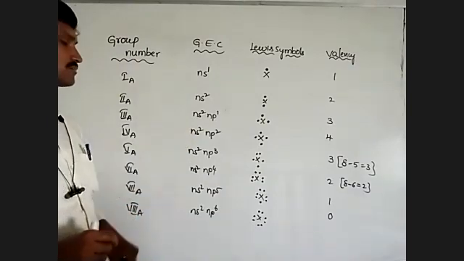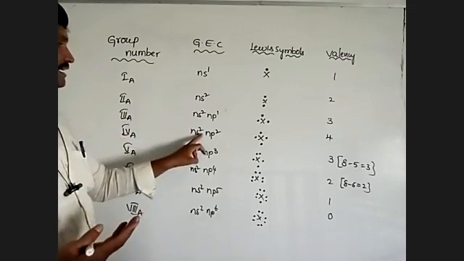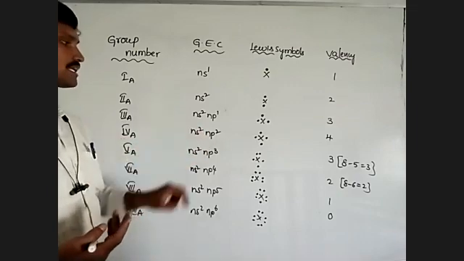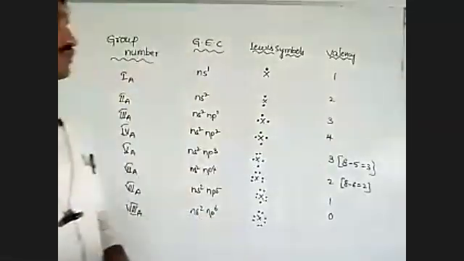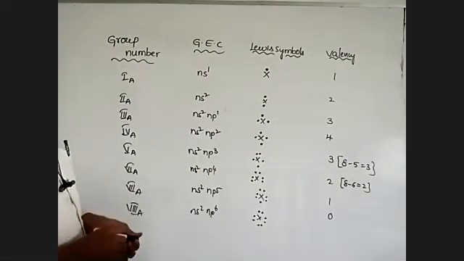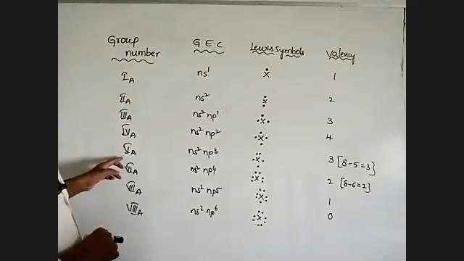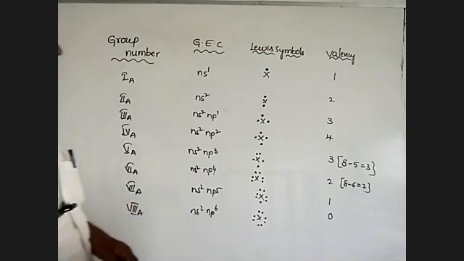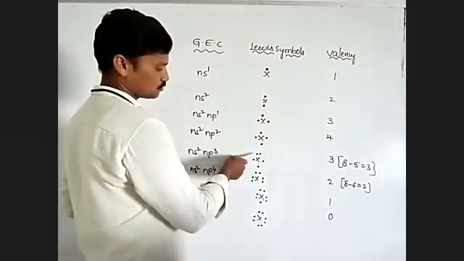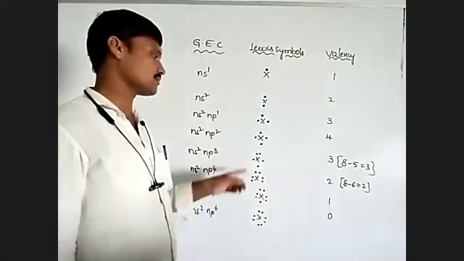Next, fourth A: ns2 np2 means 4. So it contains 4 valence electrons. Here we keep 4 dots around the element, so valency is 4. That means from first A to fourth A, valency is equal to group number. Next, fifth A: ns2 np3. There are 5 valence electrons present: 1, 2, 3, 4, 5. You keep 5 dots around the element.